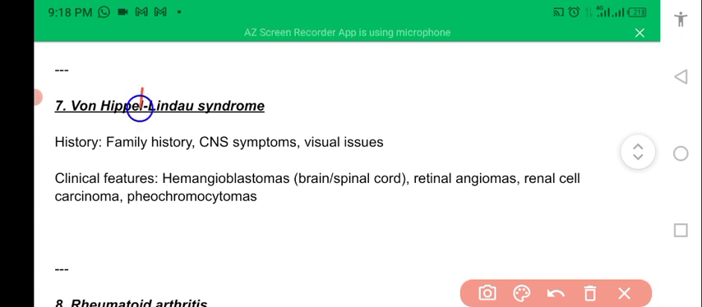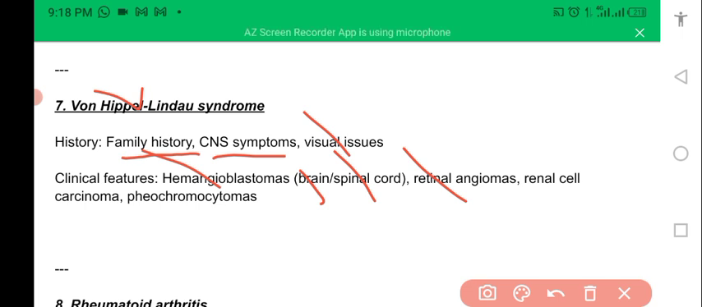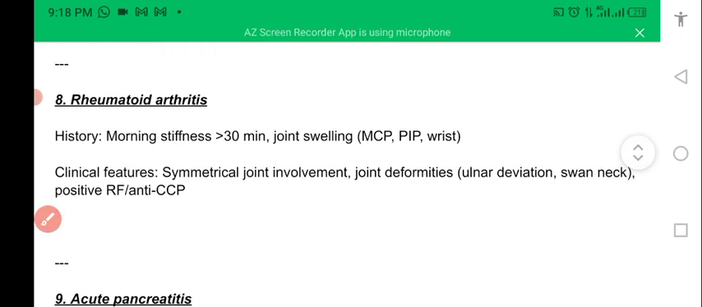Next one is von Hippel-Lindau disorder. Family history is positive, CNS symptoms and visual problems will be there. Hemangioblastoma or brain and spinal cord tumors will be there. Retinal angiomata, renal cell carcinoma, and pheochromocytoma will be there in this condition. So in this way, this condition is present.